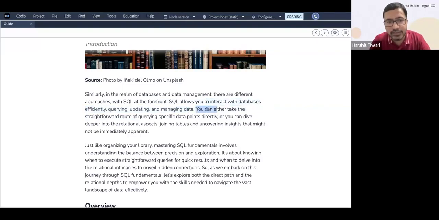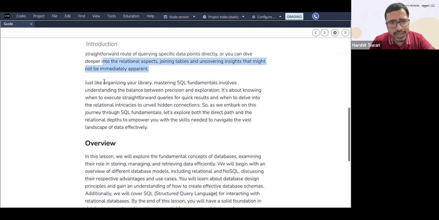Okay, you can either take the straightforward route of querying specific data points directly, or you can dive deeper into relational aspects, joining tables, uncovering insights that might not be immediately apparent. Don't worry about joining the tables. We'll do that in the next lesson, where we'll go into joins. So just like organizing your library, mastering SQL fundamentals involves understanding the balance between precision and exploration. It's about knowing when to execute straightforward queries for quick results and when to delve into the relational intricacies